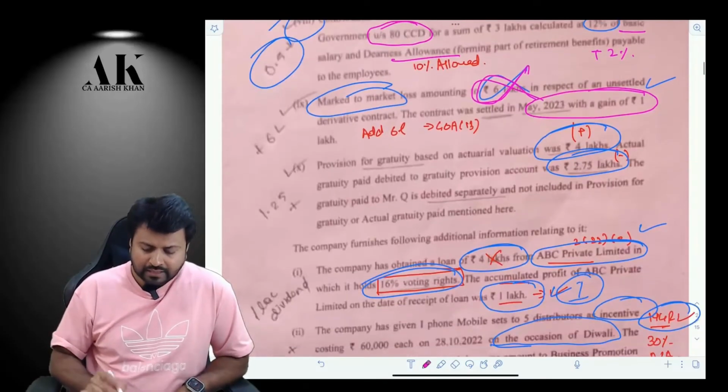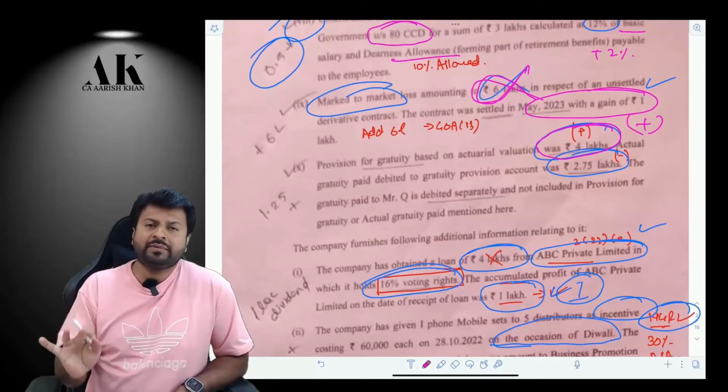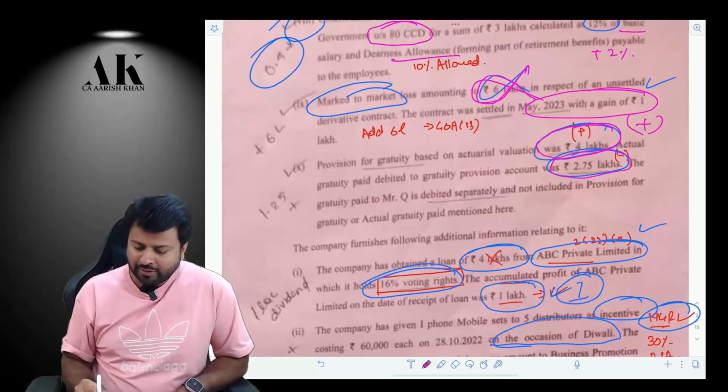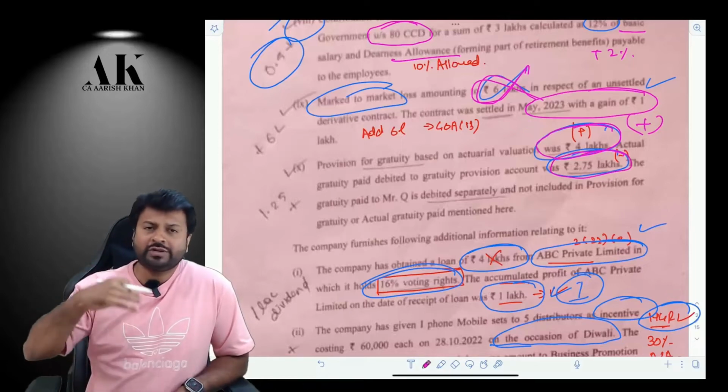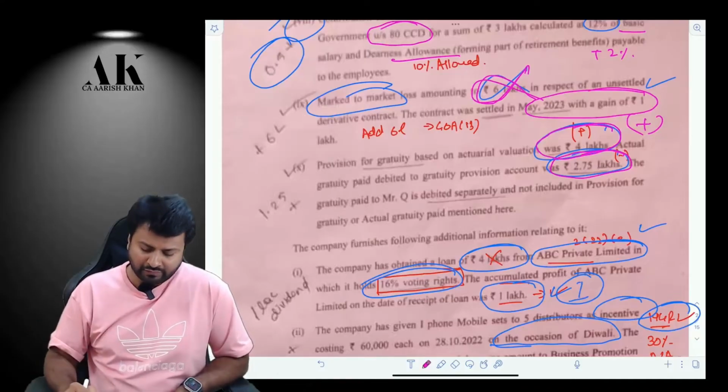Next, there is a provision for gratuity of 4 lakh. Add back as per 40A(7). Provision for payment of gratuity is added back. What about the gratuity which is actually paid? The gratuity which is actually paid will be allowed as a deduction. So you have to add back 4 lakh and you have to reduce 2.75 lakhs, and that is the treatment which you have to follow.